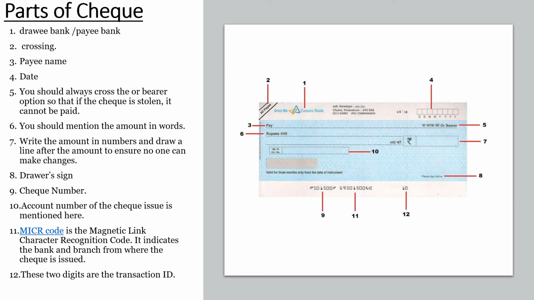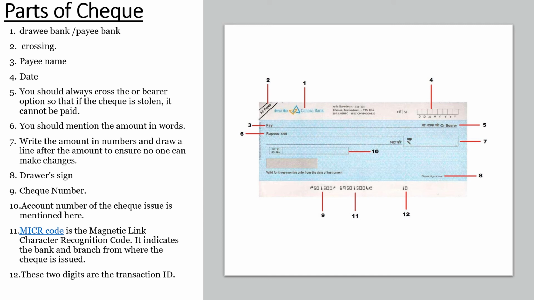So here the fifth part shows the word called bearer. Bearer means whoever is presenting this particular check will get the payment. To avoid this, it is always better to cross this bearer so that the payment will be made only to the particular person mentioned on the check. In this sixth part, the drawer should mention the amount to be paid clearly in words. In the seventh part, the drawer must write the amount in numbers and draw a line after this number so that no one can alter it.